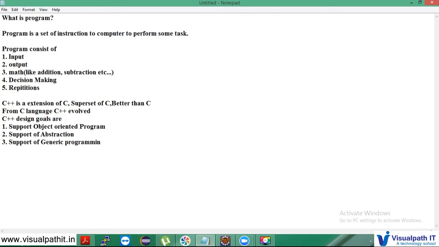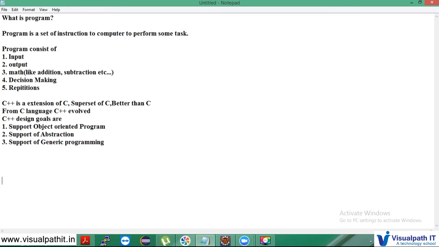Okay, so these were the main goals for designing C++. These functions are not supported using C. So depending upon the type of the project, there are many factors that we have to consider for choosing a language. So we'll discuss some of the things.